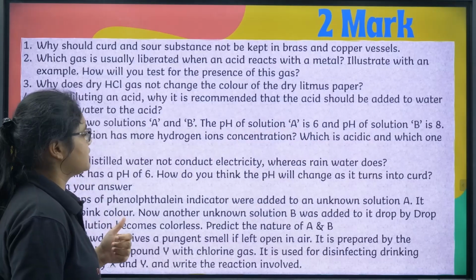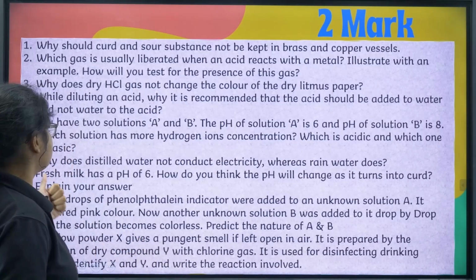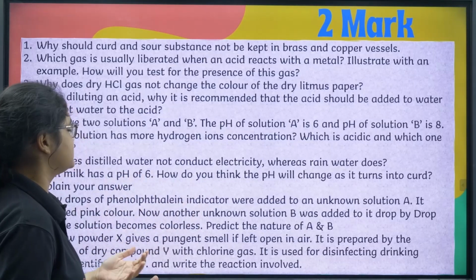Next, you have seen why distilled water does not conduct electricity, because it does not have any ions. Next, fresh milk has a pH of 6. How do you think the pH will change as it turns into curd?